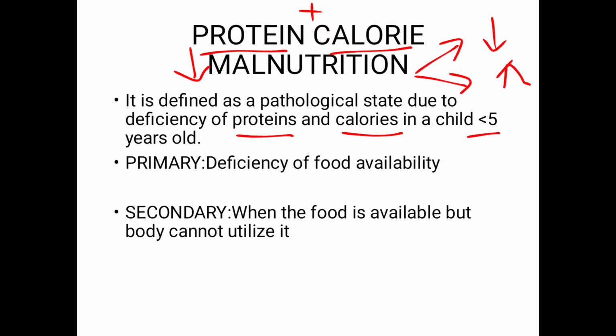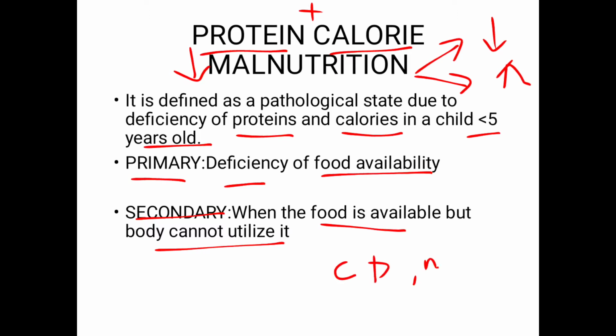child less than 5 years old, that is when the child has not started going to school, the preschoolers. According to the cause, we're going to further divide it into two: primary, when there is a deficiency of the food availability, and secondary, when the food is available but the child cannot utilize it. For instance, in conditions like celiac disease or the malabsorption syndromes, or the child is suffering from certain chronic conditions.